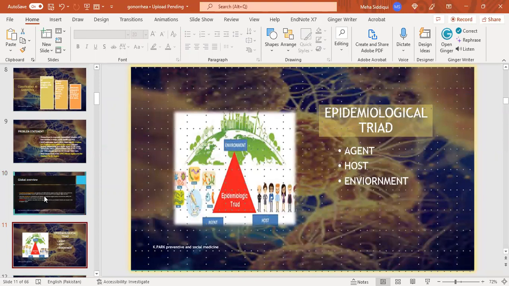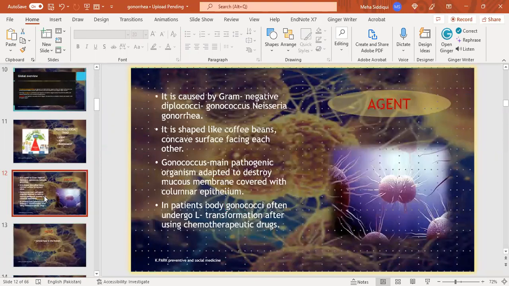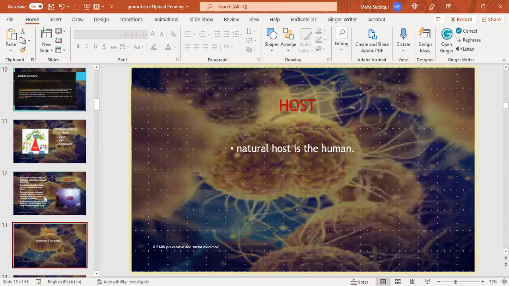Epidemiological triad. We have the agent: gonorrhea is caused by gram-negative diplococci, Gonococcus Neisseria gonorrhoeae. It is shaped like coffee beans, with concave surfaces facing each other, and Gonococcus is the main pathogenic organism adapted to destroy mucous membrane covered with columnar epithelium. In patients' bodies, gonococci often undergo cell transformation after using chemotherapeutic drugs.